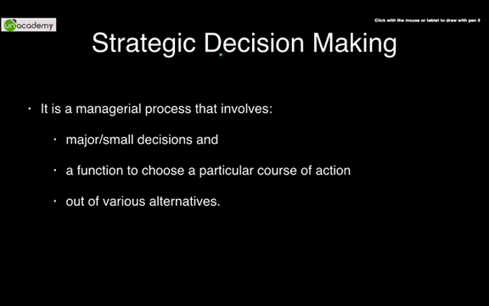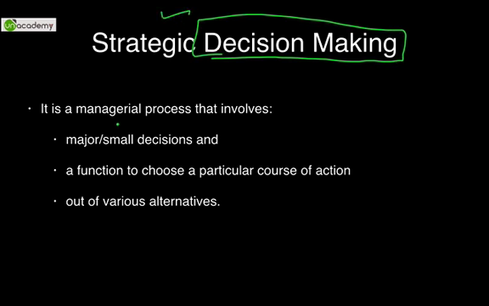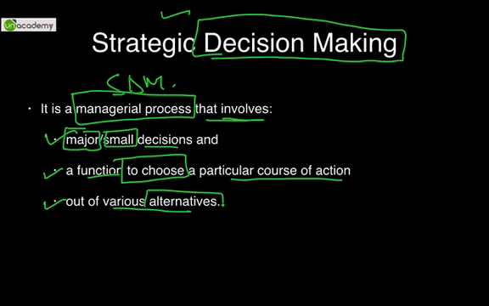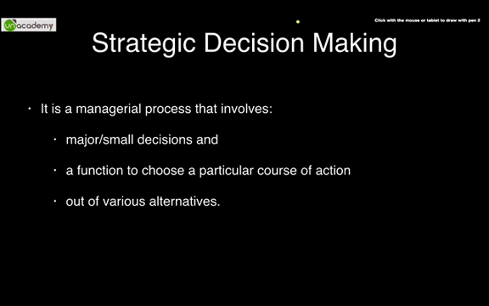Now, coming to strategic decision making, how is a decision made through a strategy? Strategic decision making, or SDM, can be defined as a managerial process that involves a major or a small decision, whether it is major or it is small. Depending on the kind of decision, it has its own importance, and a function to choose a particular course of action. Remember, to choose a particular course of action, we can only choose one course of action. And finally, out of the alternatives, we have to choose the best course of action. This is the decision making that strategy helps us to do.